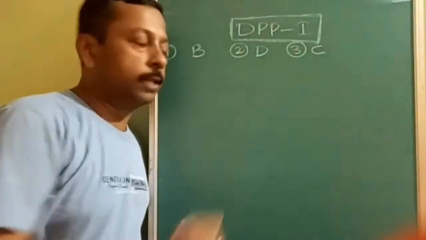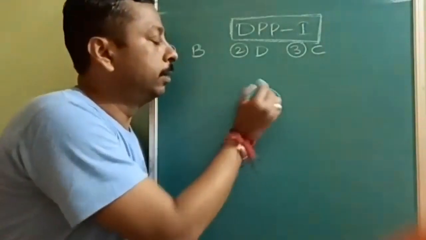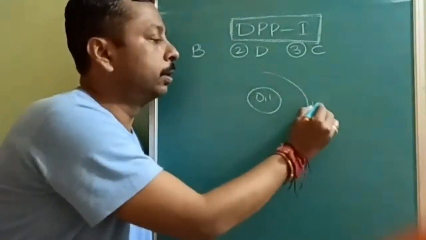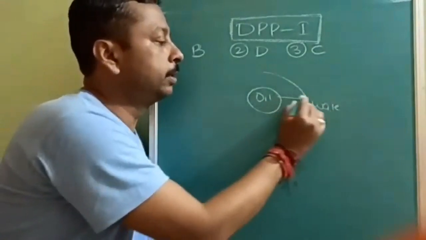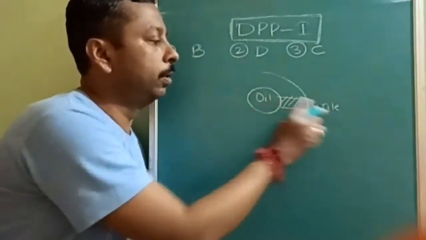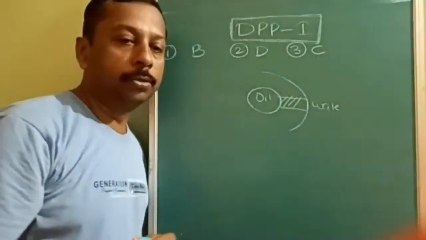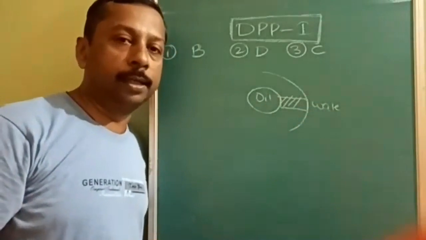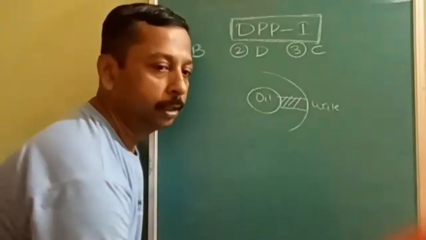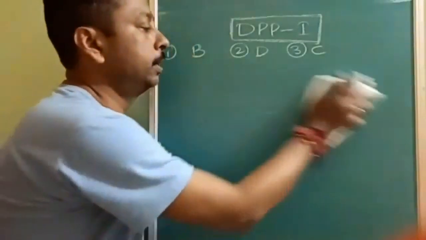Suppose this is the oil and this is the water. The emulsifier acts as a bridge between both of them, oil in water or water in oil. Because of the emulsifying agent, the stability of the emulsion increases. Third question answer is C.